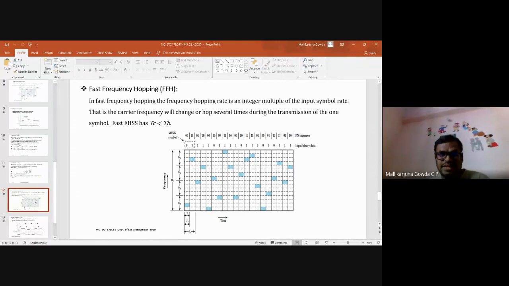As an example, on the y-axis, the total available bandwidth is divided into subbands. Here I have divided it into 4 sub frequencies: FC0, FC1, FC2, FC3, and similarly it is repeated 4 times.